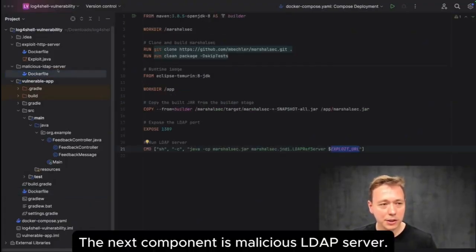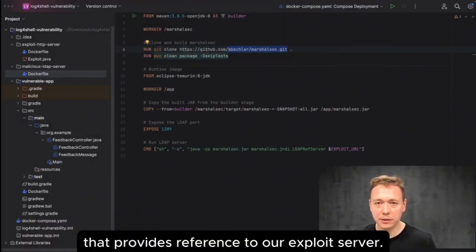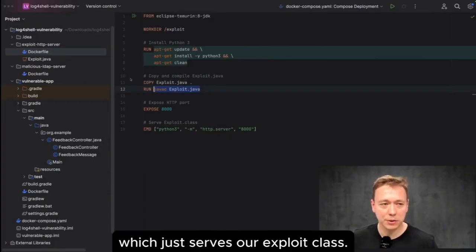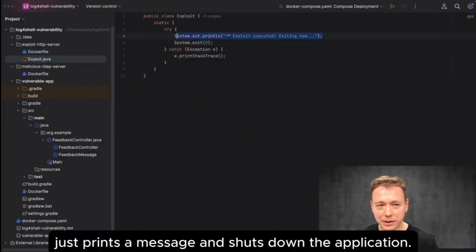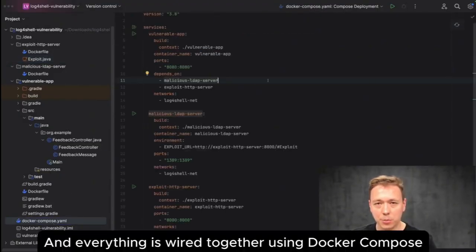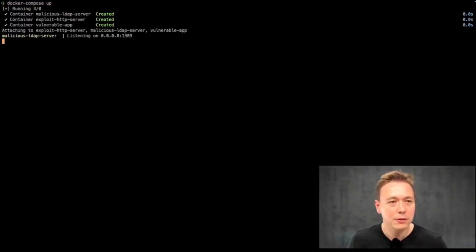The next component is the malicious LDAP server. It's built on the Marshalsec repository. It's a fake LDAP server that provides a reference to our exploit server. The next component is the exploit server, which just serves our exploit class. And our exploit class just prints a message and shuts down the application. And everything is wired together using Docker Compose. Alright, let's bring everything up with Docker Compose.